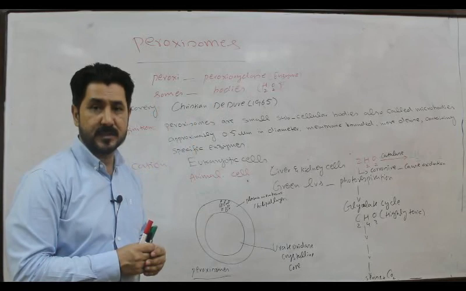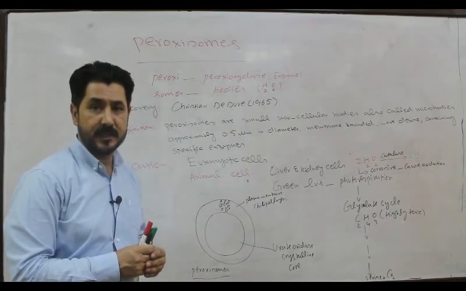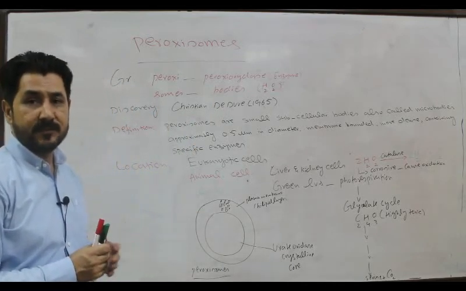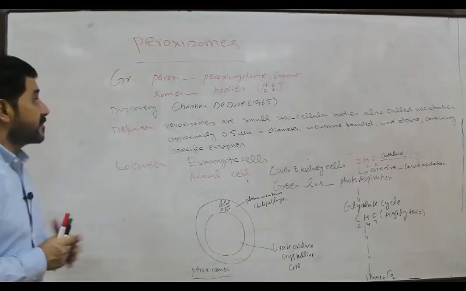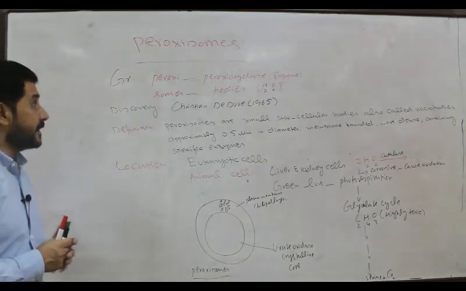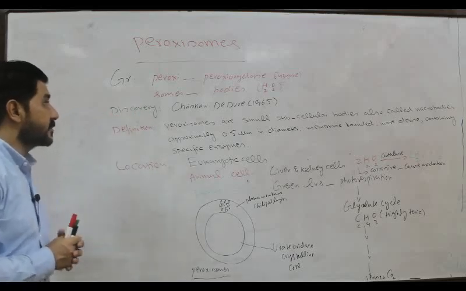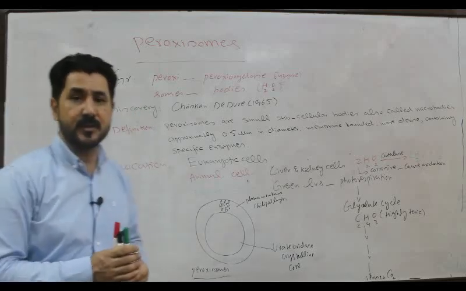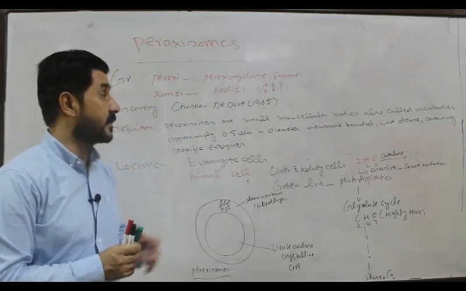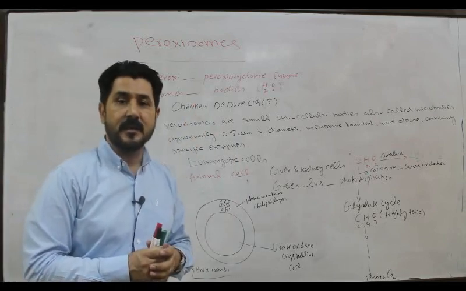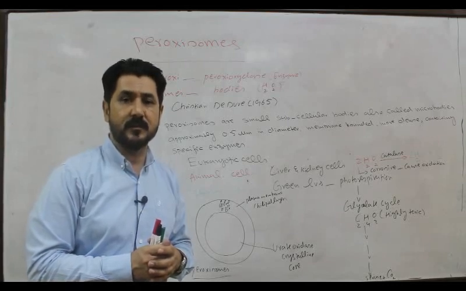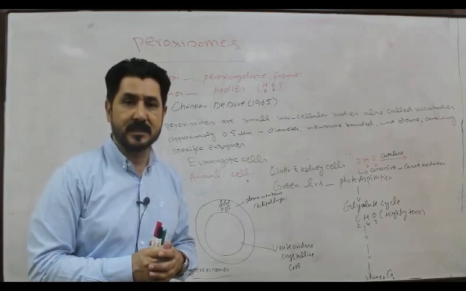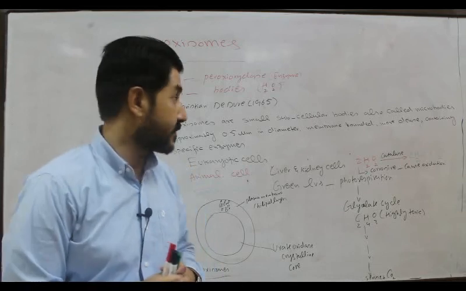Somes means bodies. So by combining these words, peroxisomes means those bodies which contain peroxidase, the enzyme responsible for the breakdown of hydrogen peroxide. Such bodies are called peroxisomes.